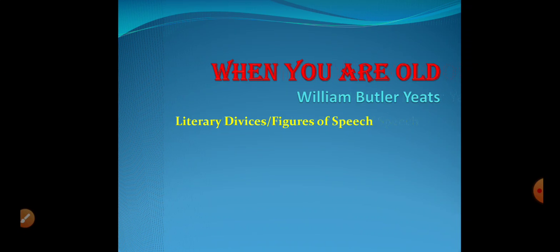This is perhaps the third poem that I'm going to complete very soon. I have taught before this Miracles, that was written by Walter Whitman, and then before that I taught Prayer, a famous Kashmiri prayer by Ghulam Ahmad Mahjoor Saab. We are dealing with the third poem in your textbook, When You Are Old by William Butler Yeats.